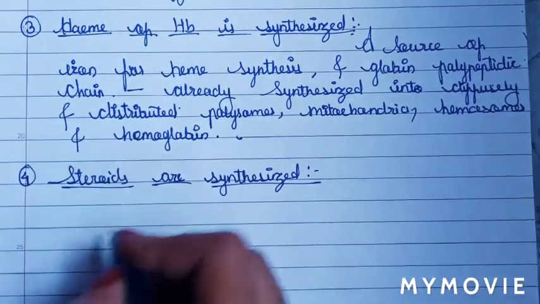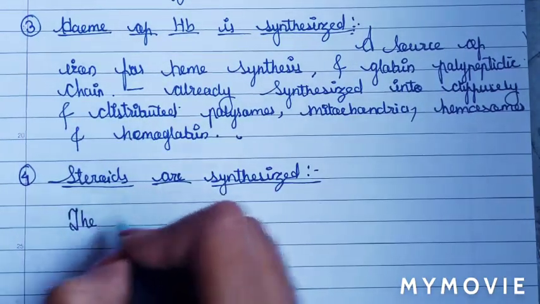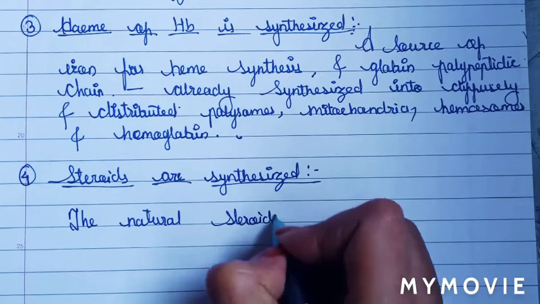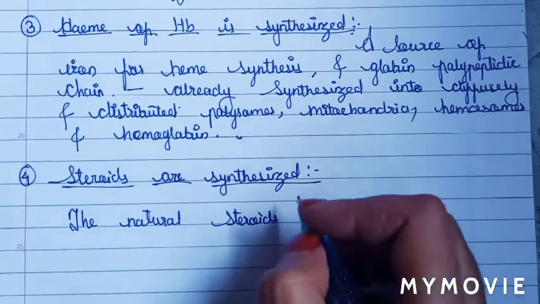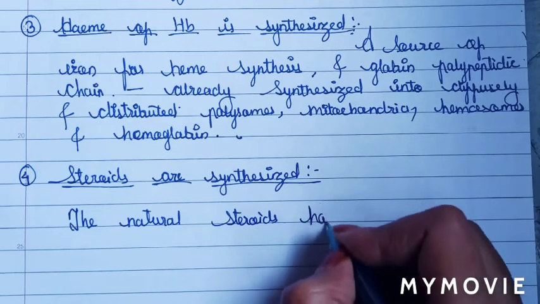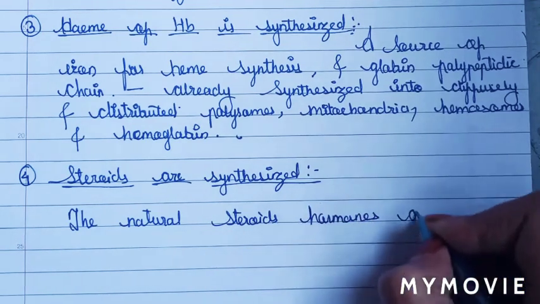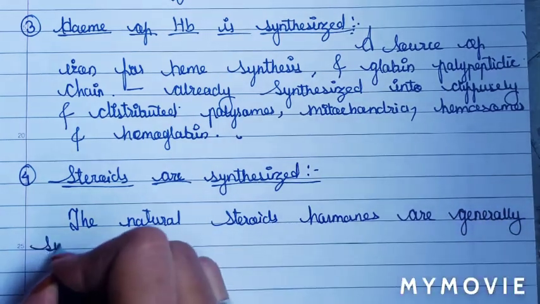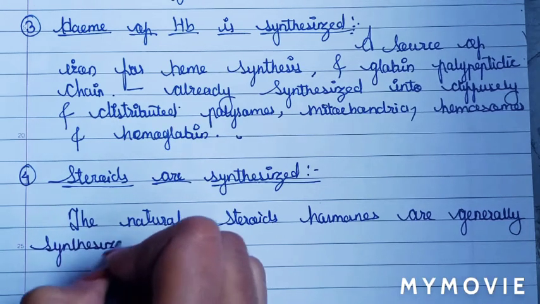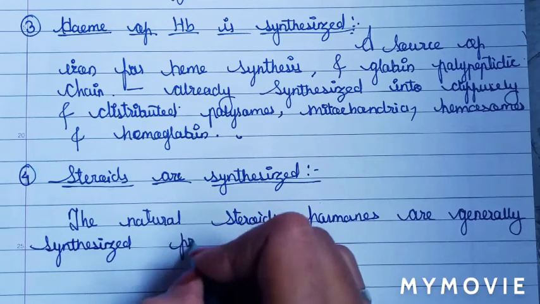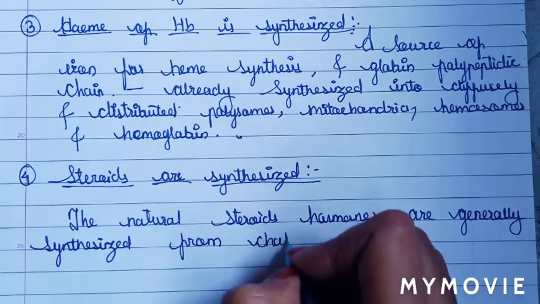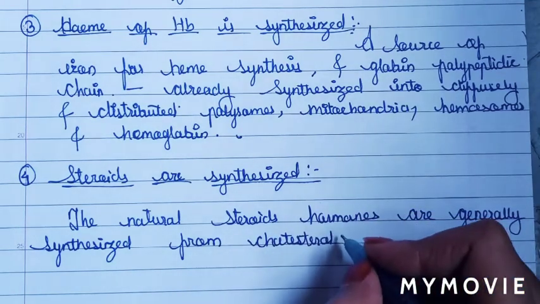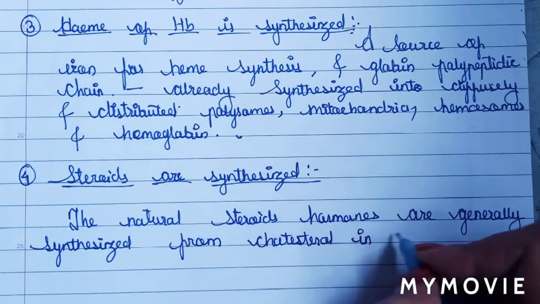So we will write here in short: the natural steroid hormones are generally synthesized from cholesterol in gonads and adrenal gland.